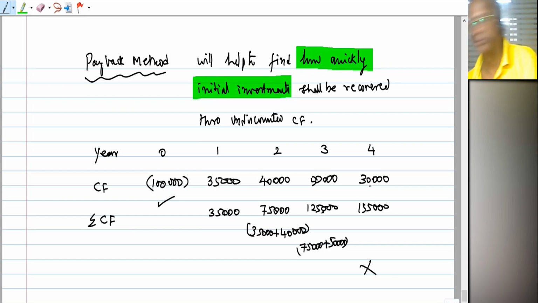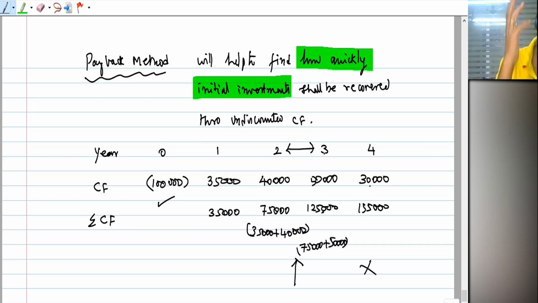Why? Because I have recovered my money between year number 2 and year number 3. Isn't it? Venkatraman, are you clear? Between year number 2 and year number 3 itself, I recovered my money. Sir, no. What is your initial investment? 1 lakh. How much did you recover at the end of the second year? 75,000.